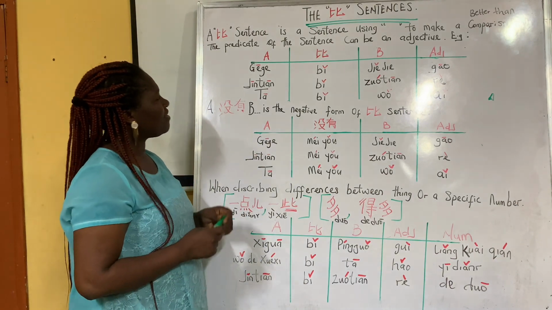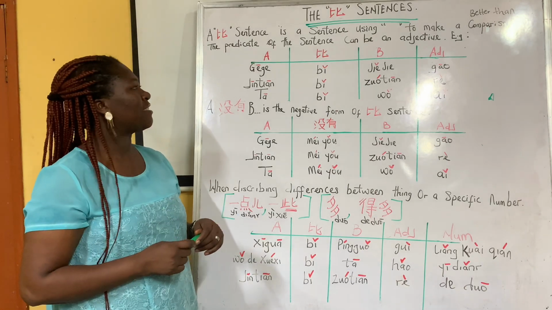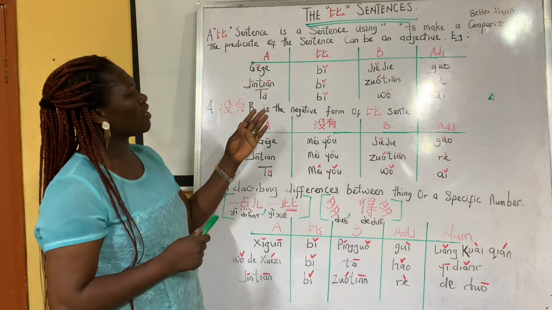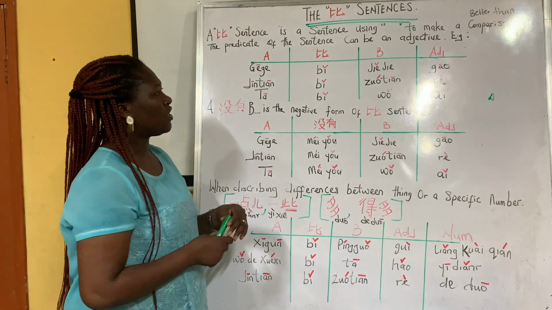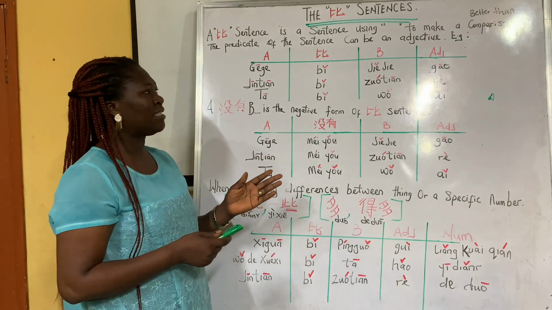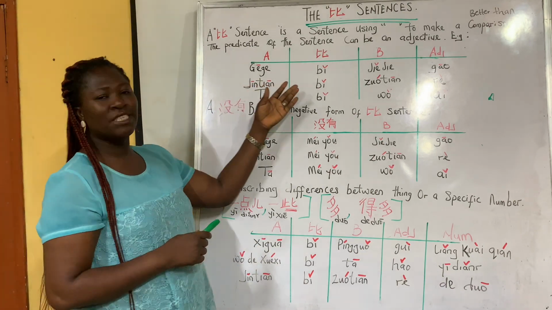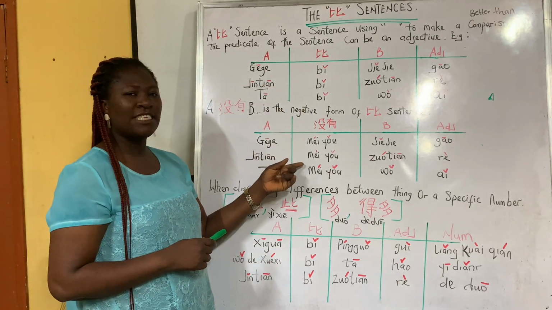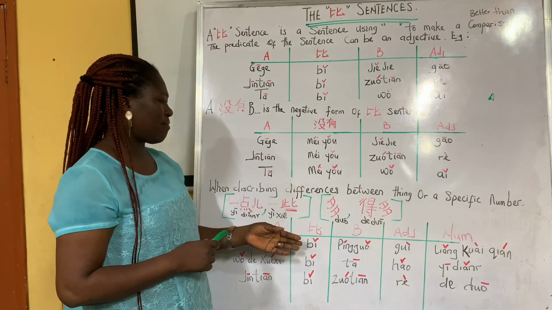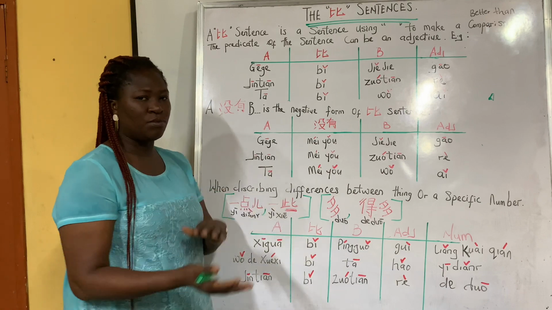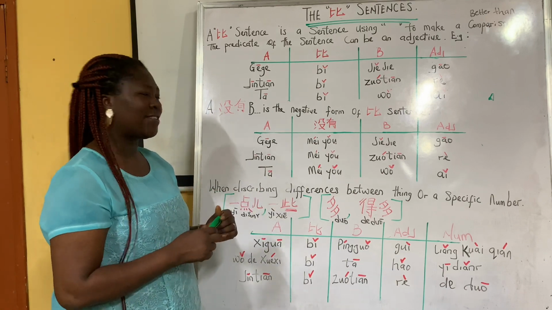Today we are going to learn 比 sentences in Chinese. What is a 比 sentence? A 比 sentence is a sentence used to make a comparison, just like in English, when you want to say something is better than the other. Today we are going to learn how to use it in a positive way or the negative form of it. Then also when you are more specific, like how much better one is than the other. Okay, let's go.